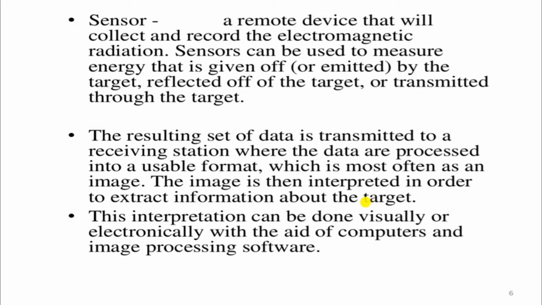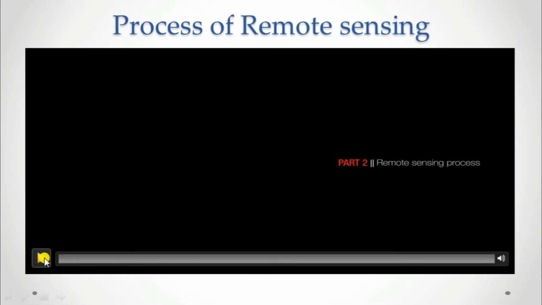Software is one of the most essential tools in remote sensing because all the data is very voluminous in nature. Now first, see the process of remote sensing through this animation. After that, we can start the actual process of remote sensing.